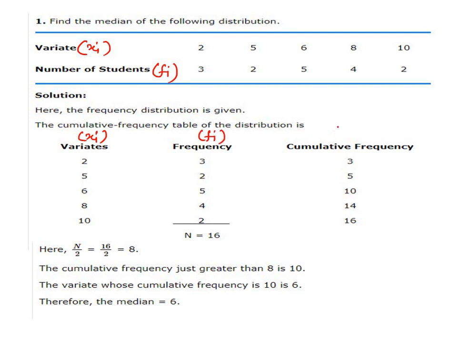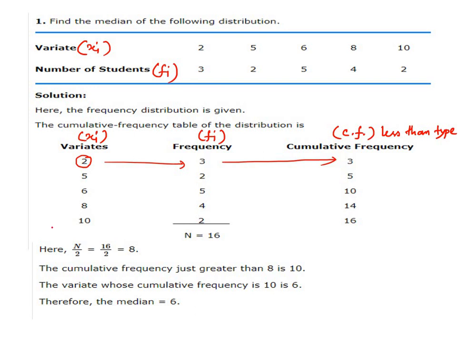What will we do now? We will find the cumulative frequency, CF, of the less than type. What is this actually? We first see what the frequency is when the variates are 2 or less than 2. So we have frequency 3. The first one is 3.